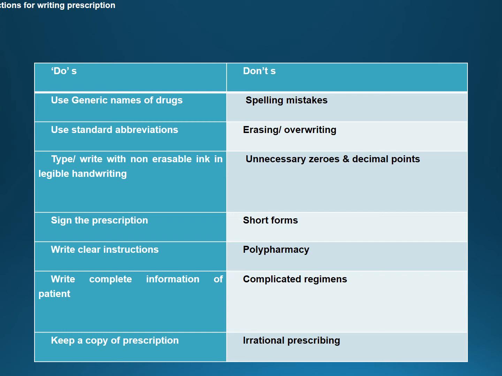Next, type or write with non-erasable ink, and that too in legible handwriting. Why should we write or type in non-erasable ink?